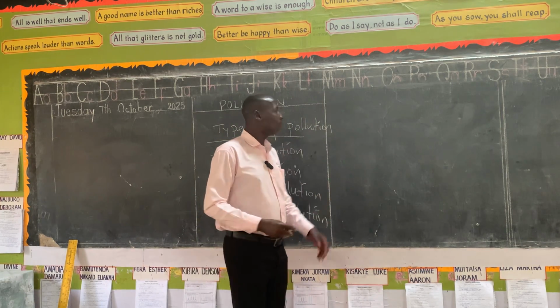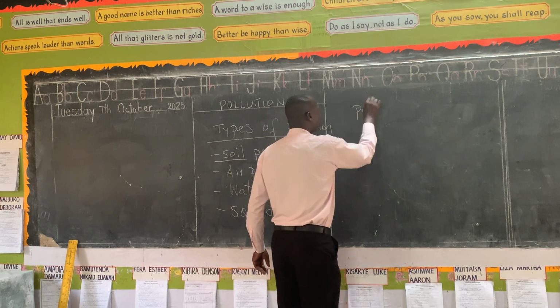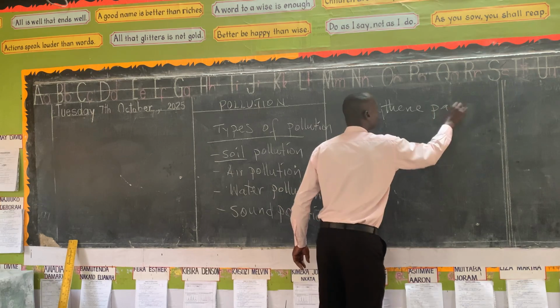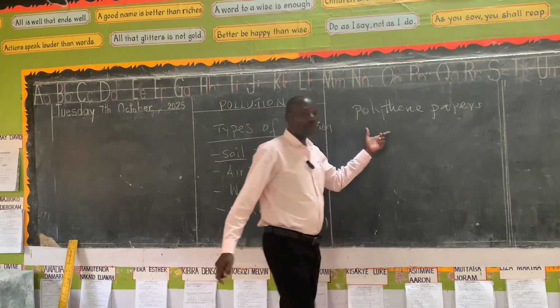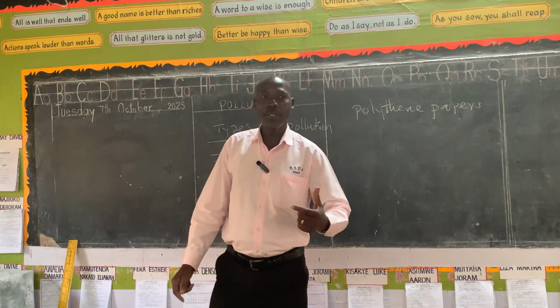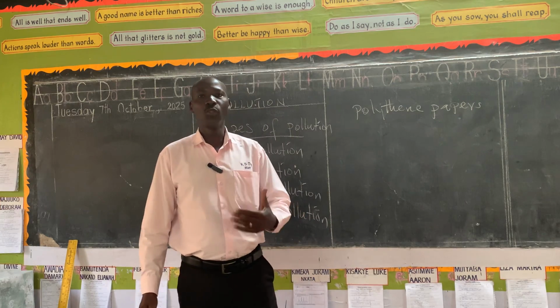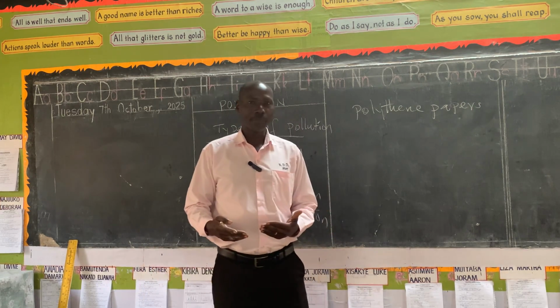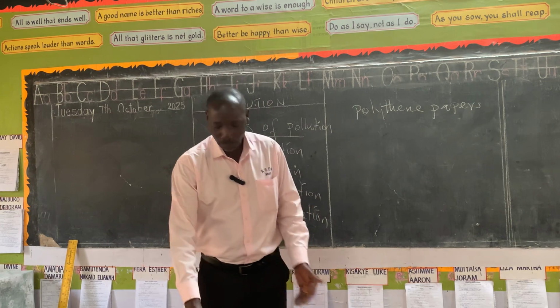If we get polythene paper, we say this is an example of non-biodegradable material, so material which does not rot. When you put them in soil, how do they affect the soil? We want to look at it this afternoon.